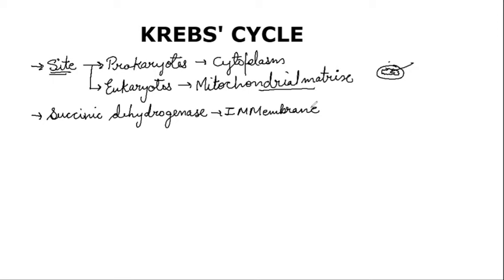So now let's see what is this Krebs cycle actually. So from glycolysis, which was occurring within the cytoplasm, what did we get? From glycolysis we get pyruvic acid, right?